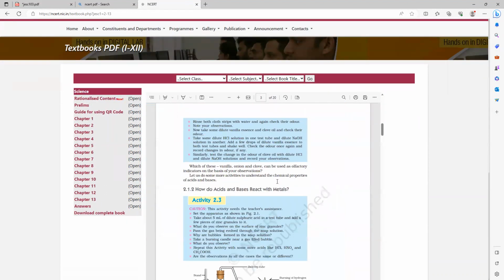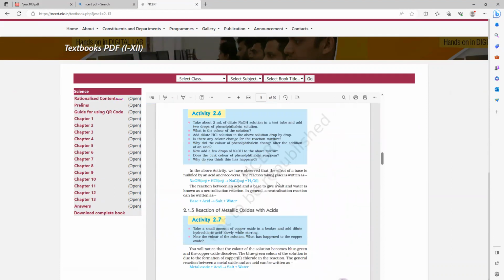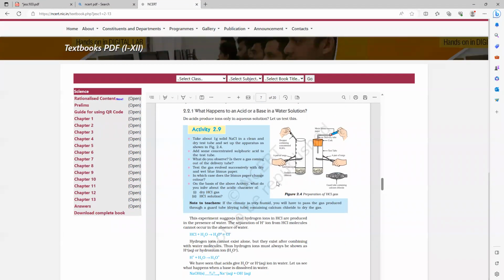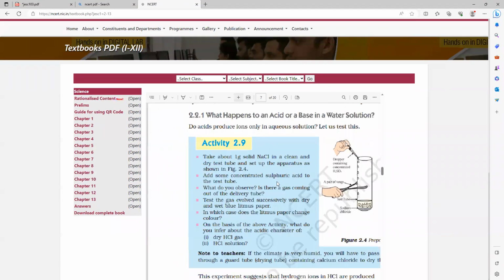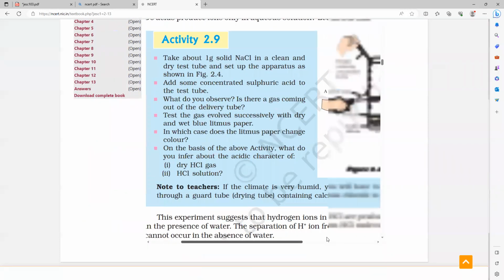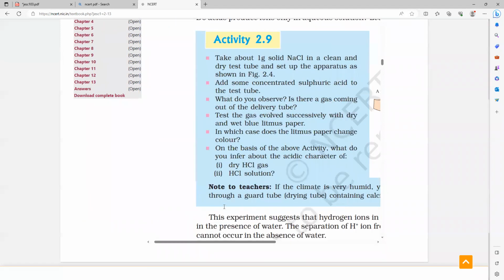So in chapter 2, you can see when we are studying. Yeah, so this is what it is. All of you observe. Guard tube. Guard tube containing calcium chloride. What is the use of calcium chloride? Here we have written.